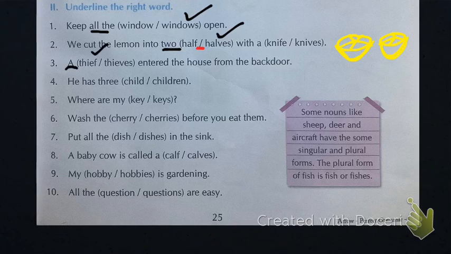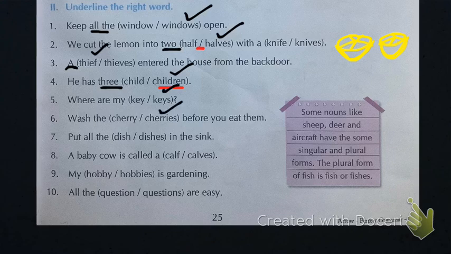Next, "___ enter the house from the back door." So here it is one thief, so we'll write thief. If there were more than one thief, we would have written thieves. Again we'll remove f and we'll add ves. "He has 3 children." Here we have written children because there is more than one child. For one child we'll write child, for more than one child we'll write children.